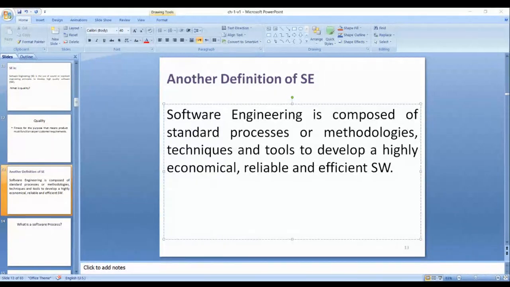According to my definition, software engineering must have standard processes, standard techniques, and standard tools. What you were asking about sound principles, these are the principles: you apply standard methodologies, standard techniques, and standard tools. And the quality should be economical, reliable, and efficient.